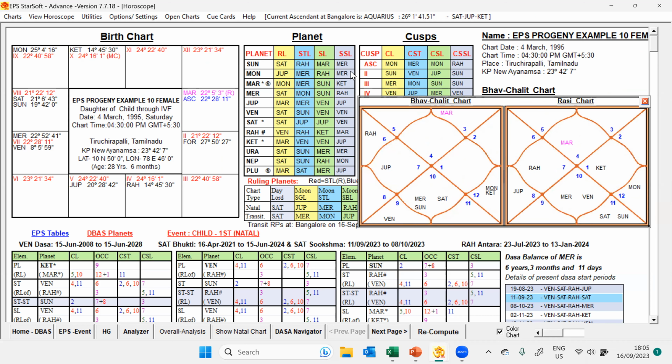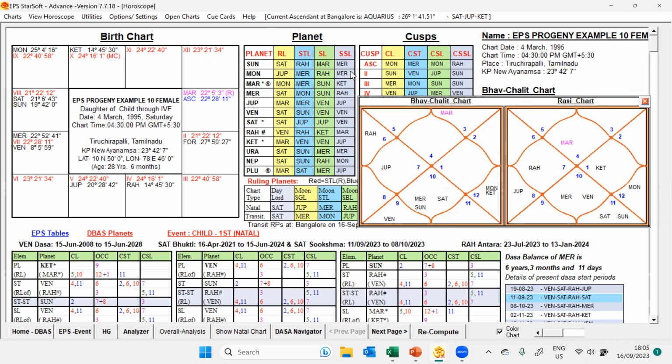And Mercury, third lord occupying seventh house, 1, 5, 9 star lord. This is good. But 12th lord and 4 and 10 cuspal sublord, weakness also present. So what we can do, Mercury we can give pink shade because of the 4, 10 cuspal sublord. So now I have given the colors.